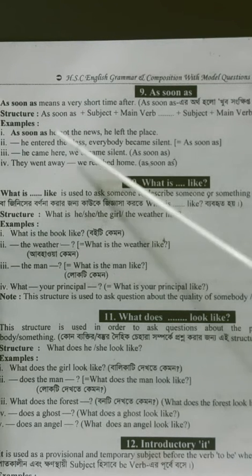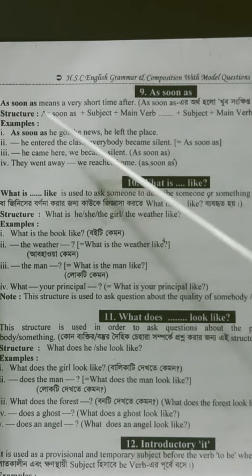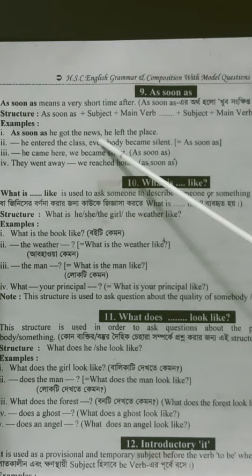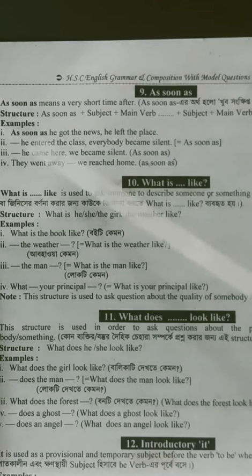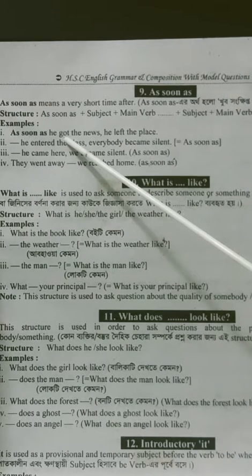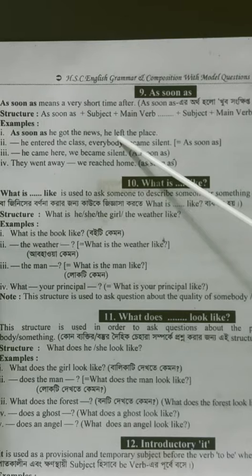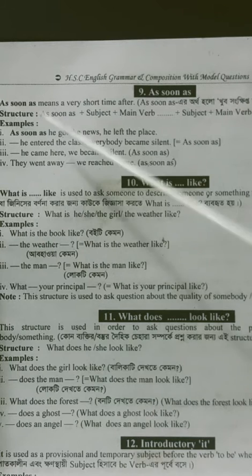Now behold the example. You will be more clear if you notice the example. "As soon as he got the news, he left the place." "As soon as he got the news." That means "got" is an example of past indefinite tense, and this is also in past indefinite tense. Notice this: "he left the place." "Left" is also in the past form. Okay.